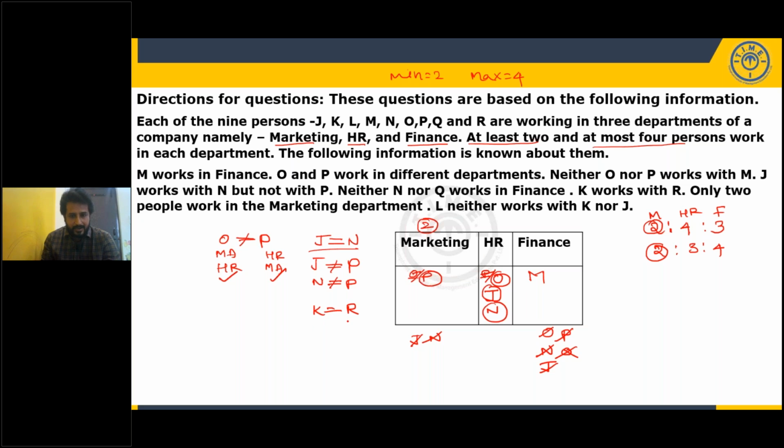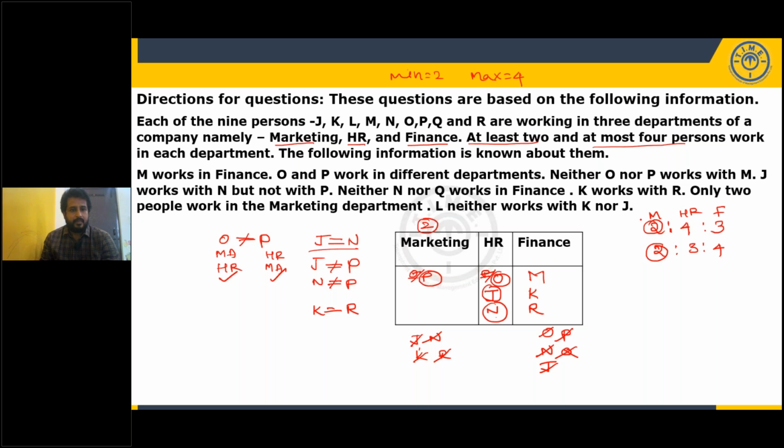Now K and R are working in the same company. So definitely it cannot be marketing, because already one of them is P, only two are in marketing. So K and R are not here. And maximum 4 people. O, J and N are already there. So I cannot place K and R here. So it is K and R.